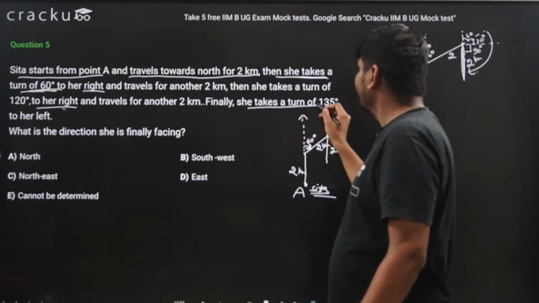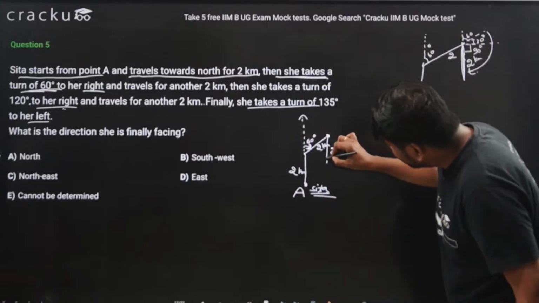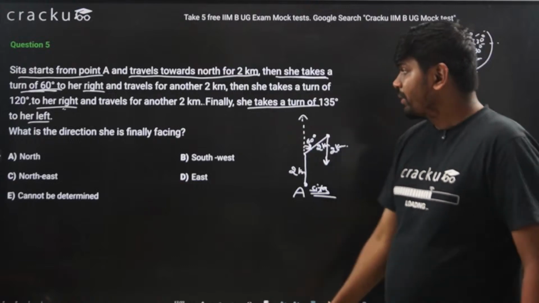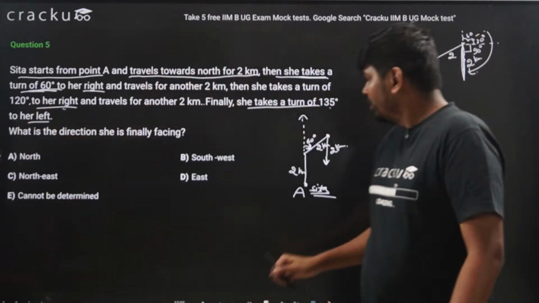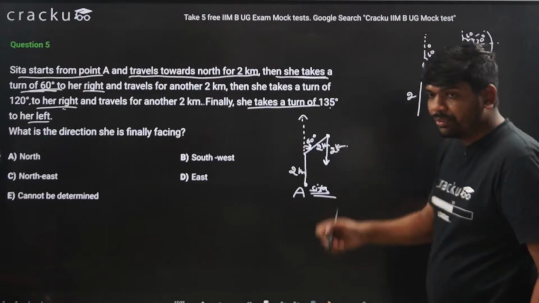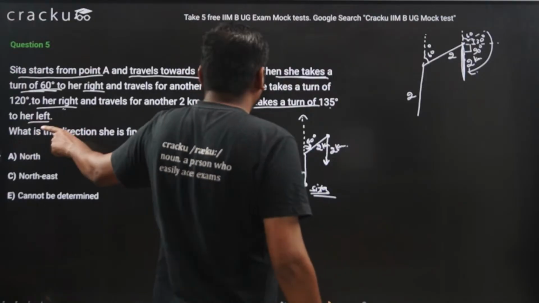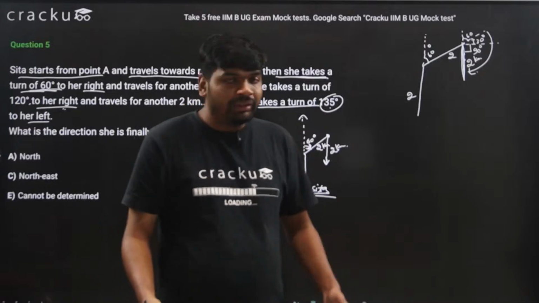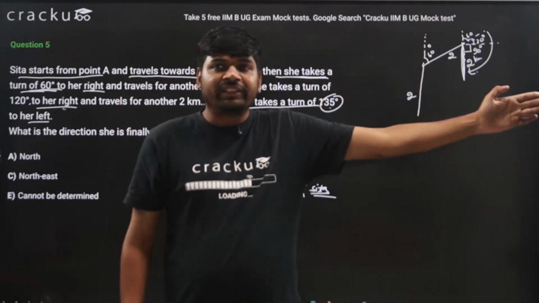Finally, she takes a turn of 135 degrees to her left. When she is facing in the south direction, she takes a turn of 135 degrees to her left. So if you look, when I am facing the south direction, I take left, 135 degrees left. 135 degrees left means if I am facing south, left means this direction.